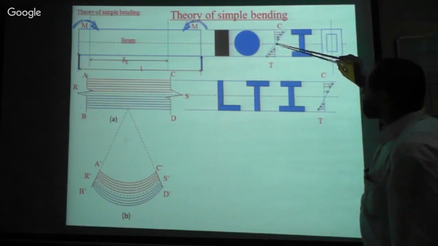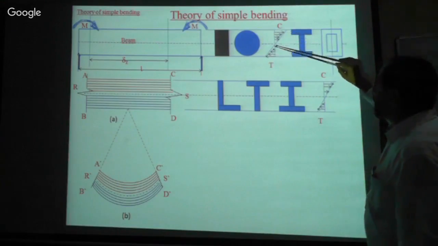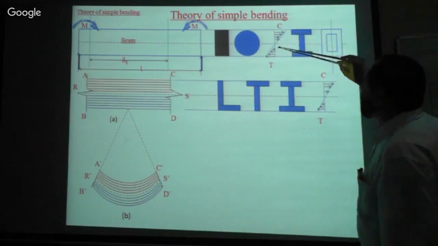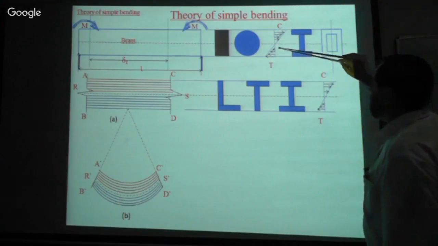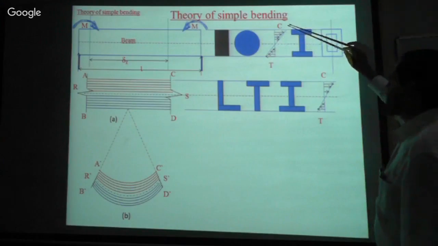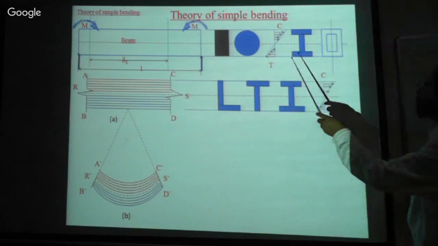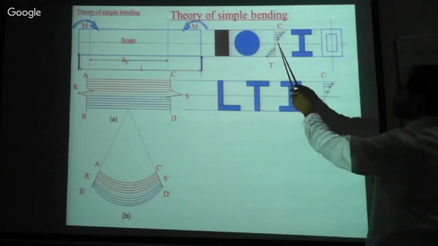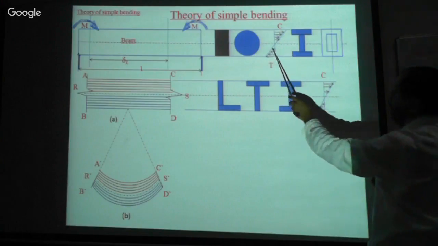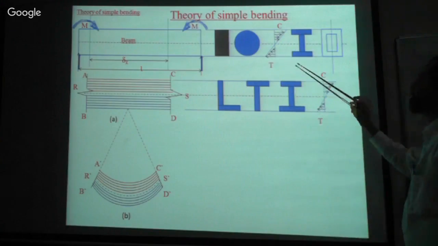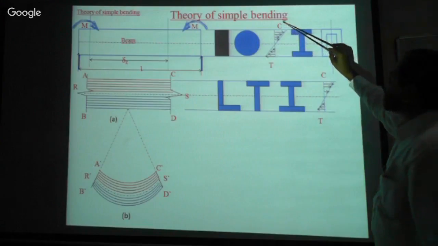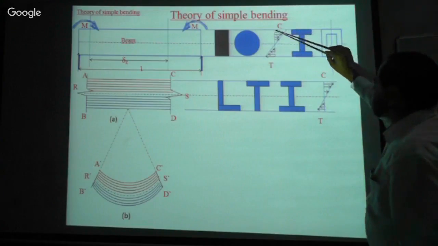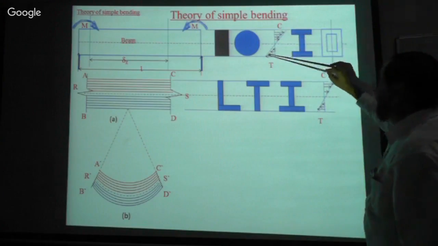This shows the variation of the bending stress across the beam section. These are all symmetrical sections. This is called the bending stress diagram.